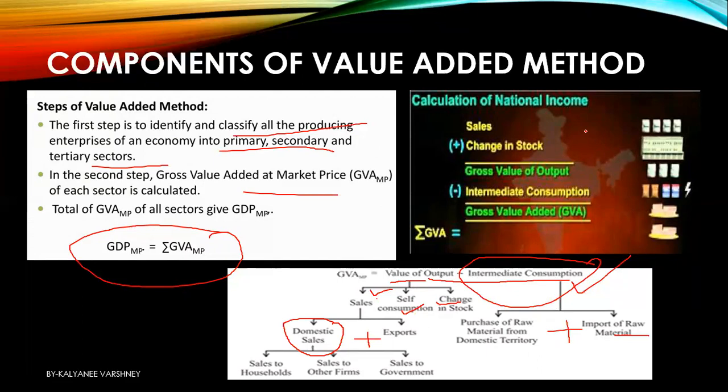So this is how we'll present the answer: sales plus change in stock will give you what? Value of output. From that, you'll subtract intermediate consumption to reach value added or gross value added at market price, also known as GDP at MP.